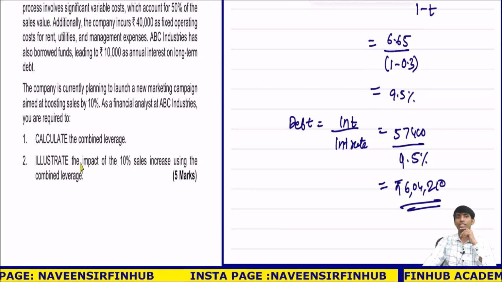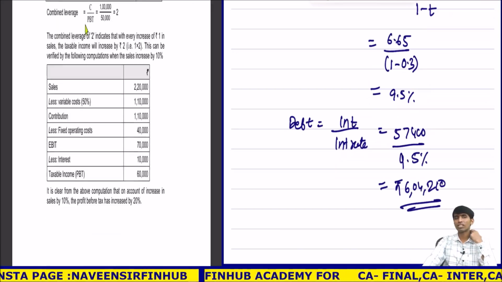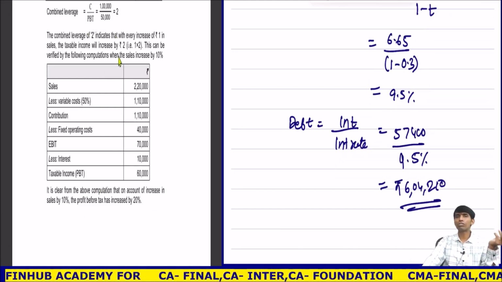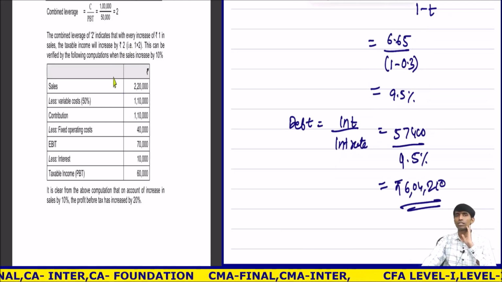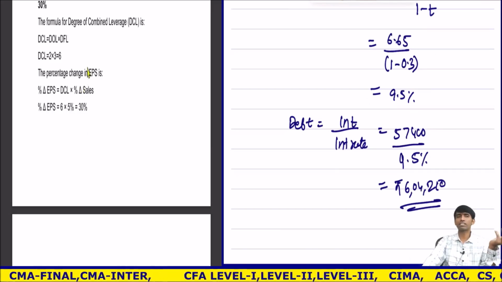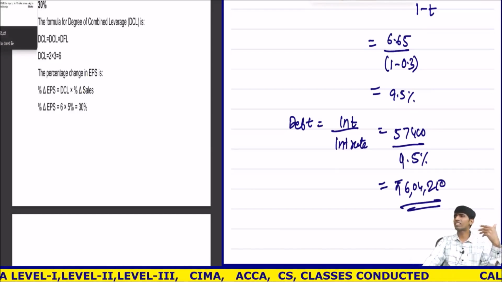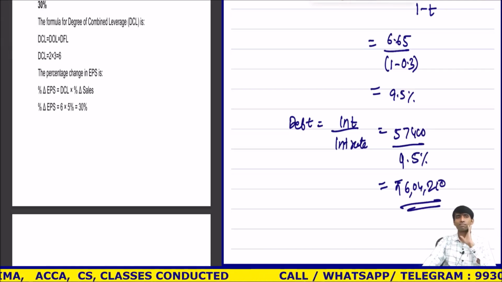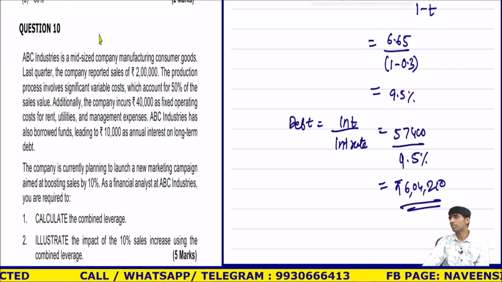Now next is what? If the sales increase by 10%, the impact of the 10% sales on combined leverage means how much the profit will change. Orally we can do it now: PBT will increase by 20%, 10 into 2, because combined leverage is 2. DCL into percentage change in sales is the change in profit, that is 20%. No need to show all these things. Understood? You can directly write the formulas. This is the same as the previous sum. Percentage change in EPS, that is what they are asking. Percentage change in EPS equals percentage change in EBT equals percentage change in PAT. Everything remains the same, provided there is no preference dividend. Okay. Fine. I think this is also manageable. This was easy. I think everyone has done it. Okay, we'll stop here.